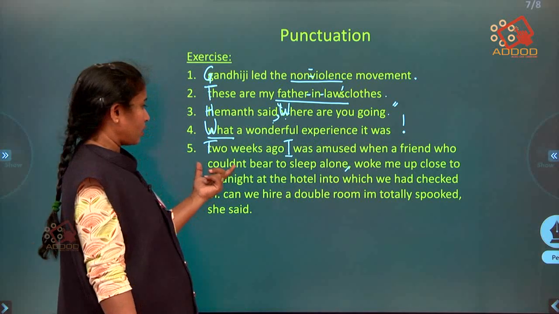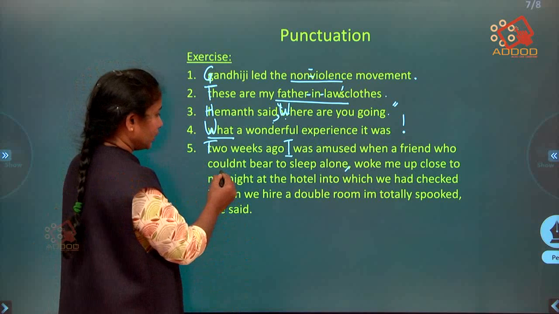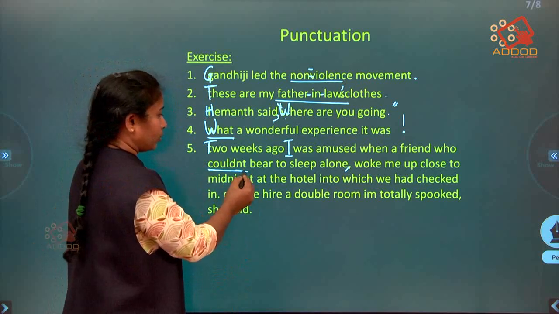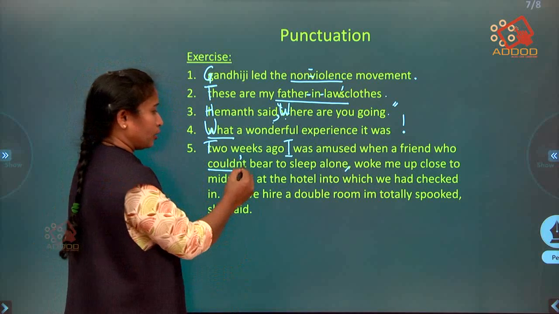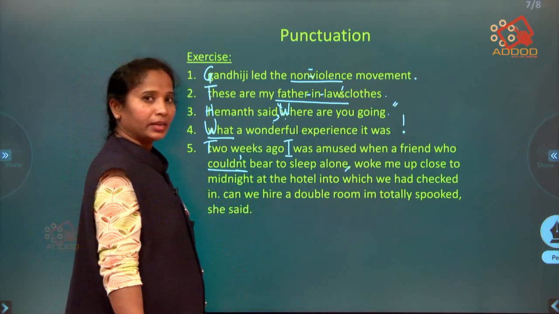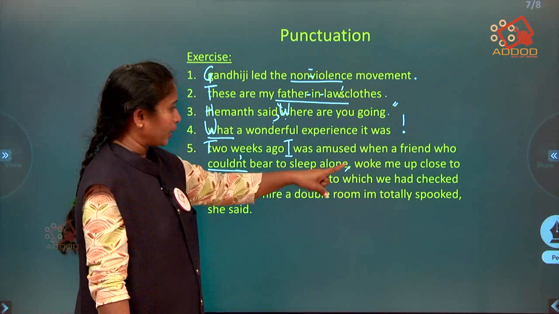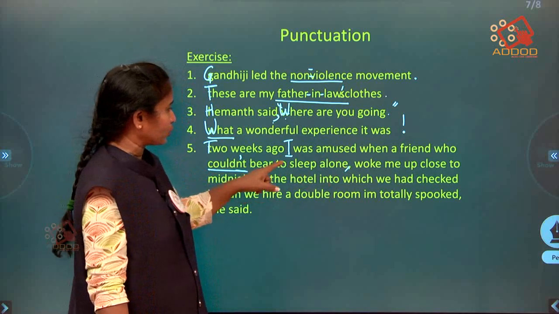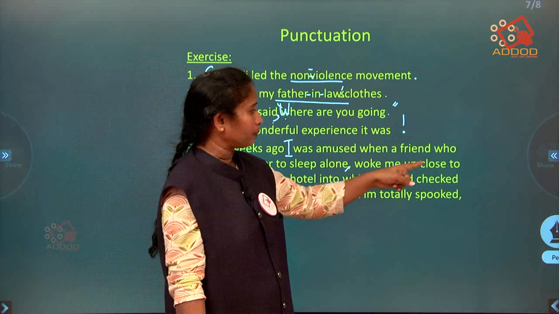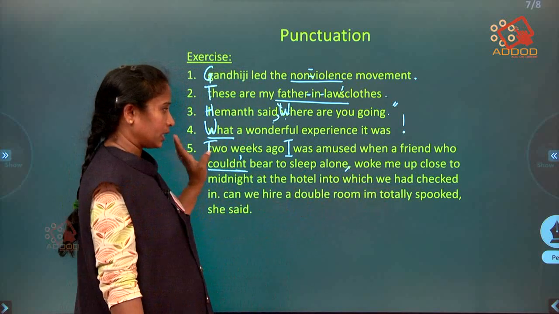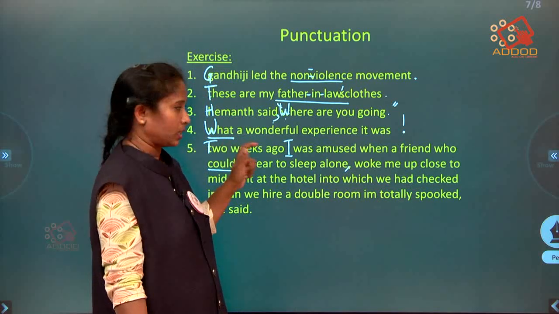A word got contraction? Couldn't. So what we have to do? For couldn't, we should always keep an apostrophe in between N and T, right? Then did you find any other punctuation marks? Couldn't bear to sleep alone, woke me up close to midnight at the hotel into which we had checked in. So there is no other punctuation marks here.